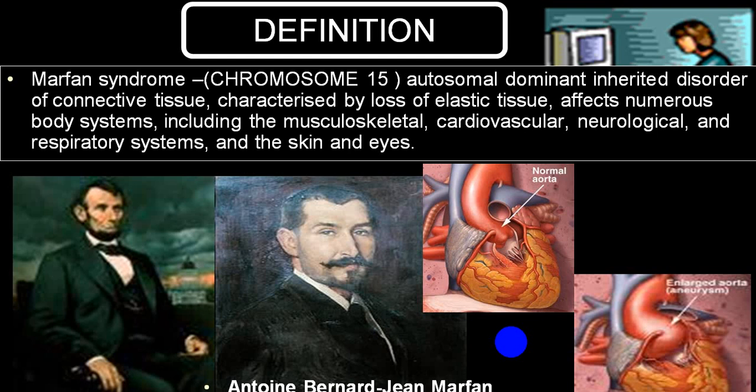So there is loss of elastic tissue in different parts like skeletal muscles, cardiovascular system, CNS, respiratory system, skin, eye, etc. Multiple organs. But basically there is decreased formation of elastic tissue, which leads to decreased resistance or decreased expansion of that particular structure.